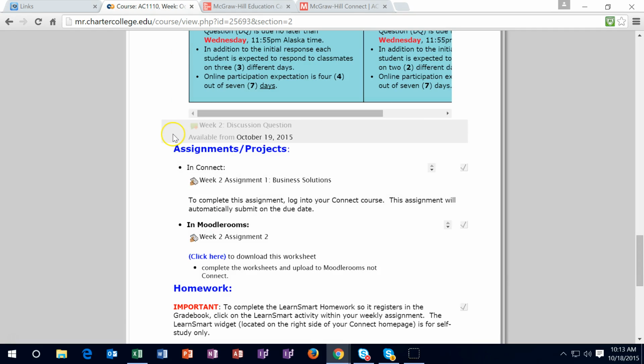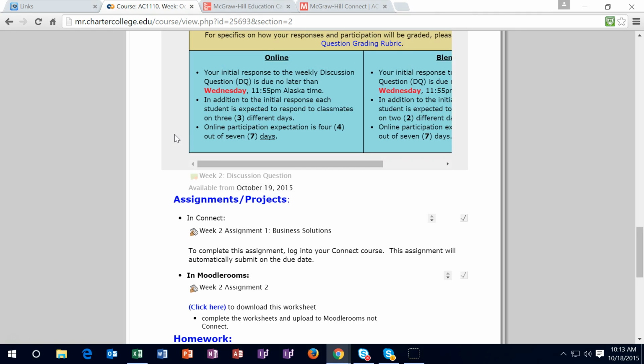These are a lot of points in the discussion forum posts, and you should be able to pick those up. How do you pick those up? In essence, you need a minimum of 4 posts. I would post more like 7 to 8 times. There should be multiple opportunities for posts in the discussion forum. I'm going to post, as you've seen in week 1, a lot of other stuff. You can post to my post, you can post to other people's posts, you can post to a question that I posed to another student. It doesn't have to be a question that I posed to you in your post particularly.